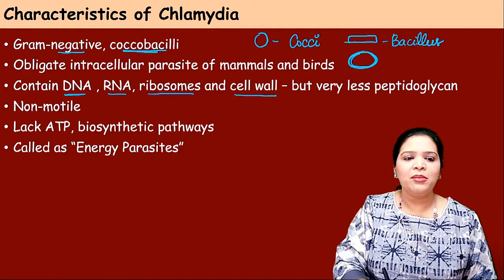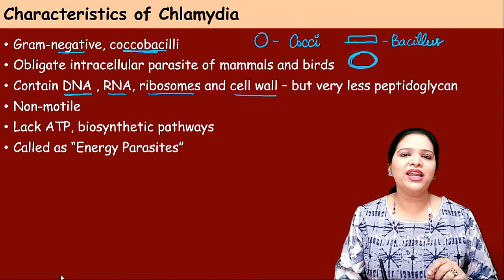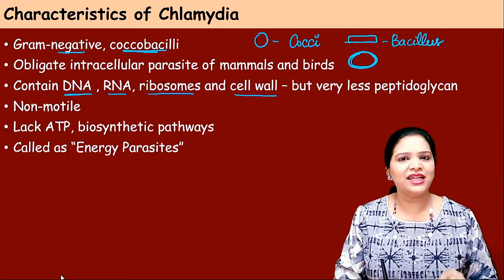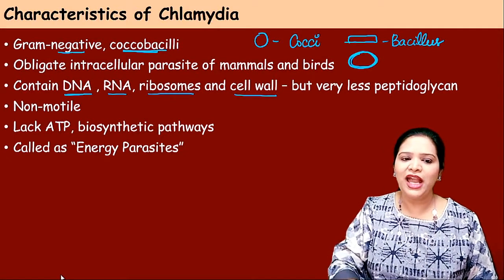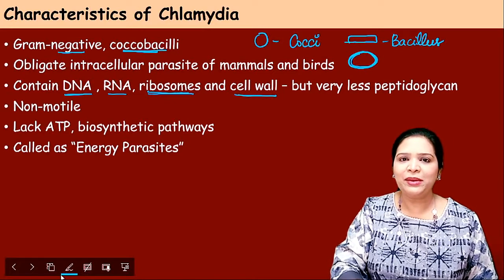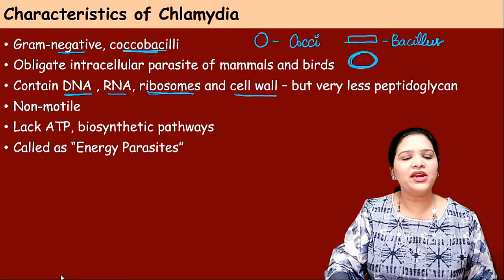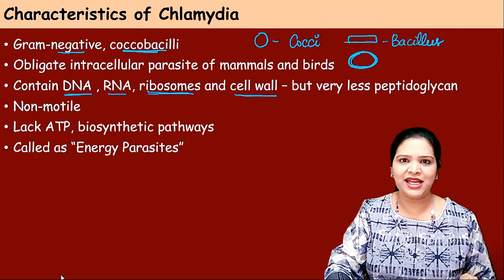How? Bacteria contain both DNA and RNA, whereas viruses contain either DNA or RNA, not both, right? No ribosomes are present in viruses, no cell wall is present in viruses. So chlamydia contains DNA, RNA, ribosomes and cell wall, which is similar to bacterial characteristics.